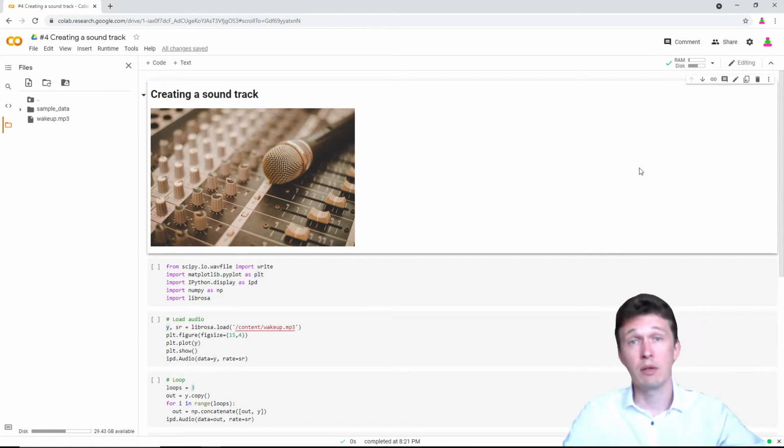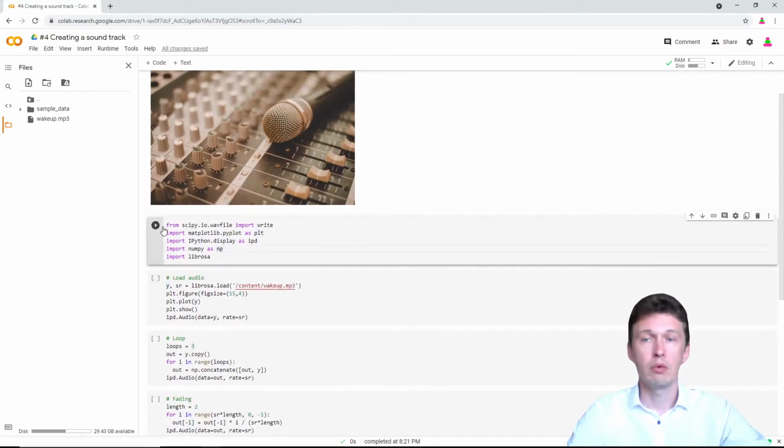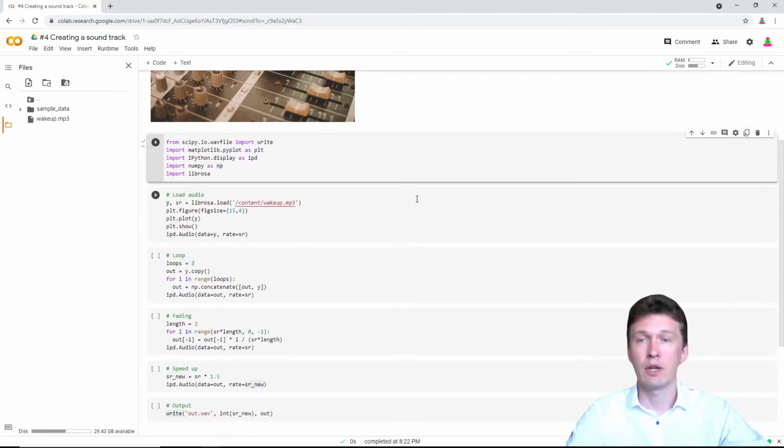Today's topic is creating a soundtrack. I came to this when once I failed to create a 40-minute soundtrack out of a 15 seconds fragment, because I suddenly found that my software has no option of how to loop an audio file. But this is very easy with Python and Colab. Everyone can do this. First of all, let's import some additional libraries to our runtime.